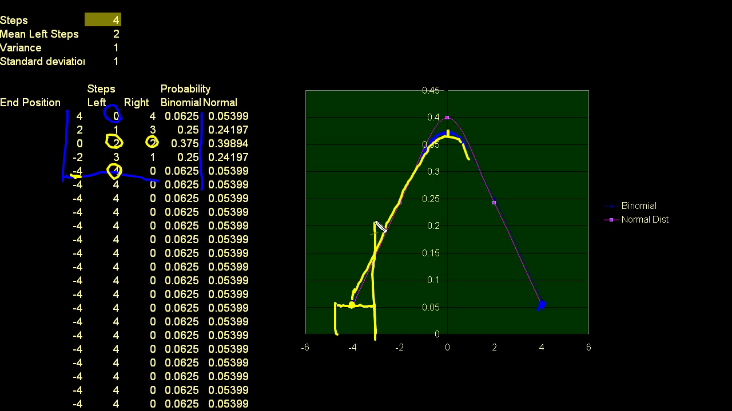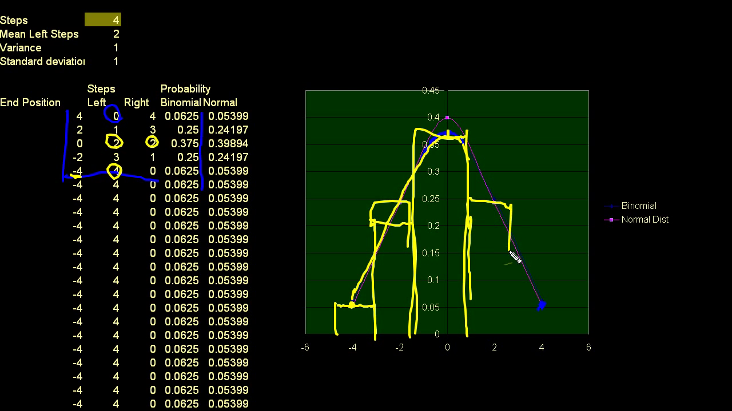This is the probability of going to -2. This right here is the probability of ending up nowhere. And this is the probability of ending up 2 to the right. And then this is the probability of ending 4 to the right. This is the binomial distribution. I just plotted these points right here, right? This is 0.375. This is 0.375. That's the height of that.